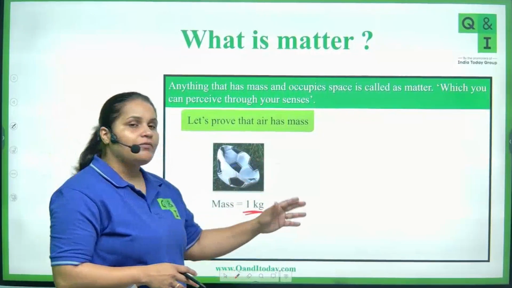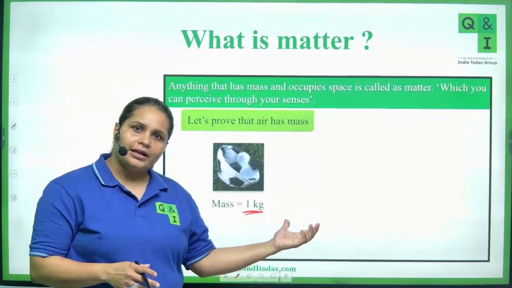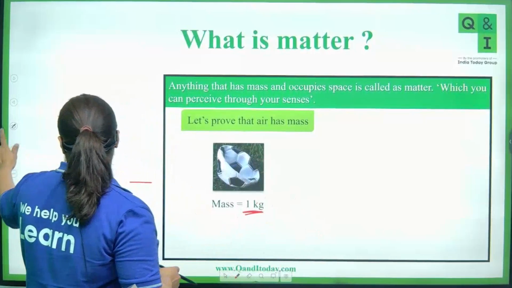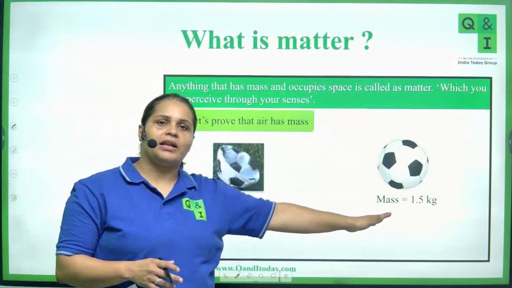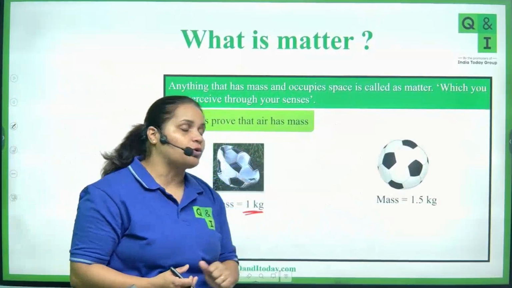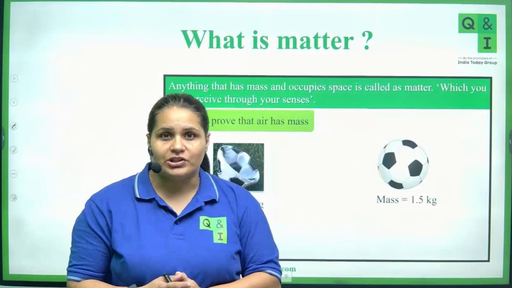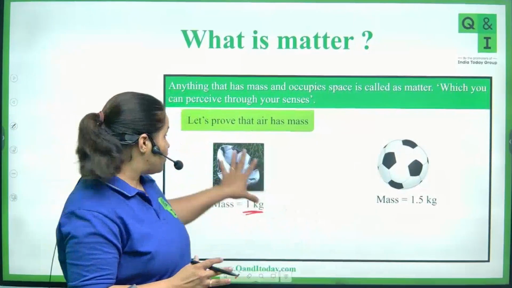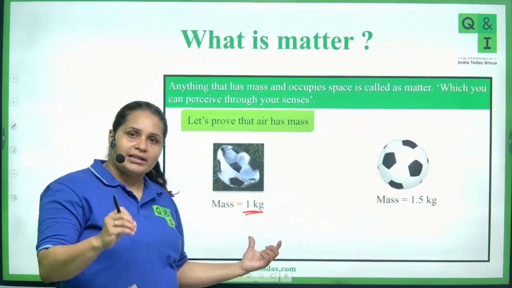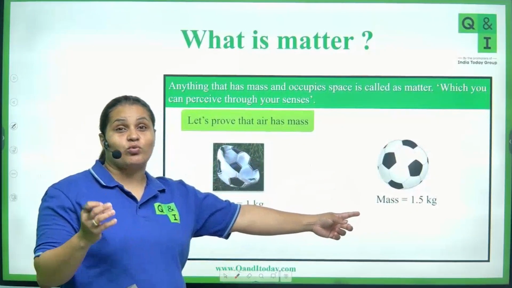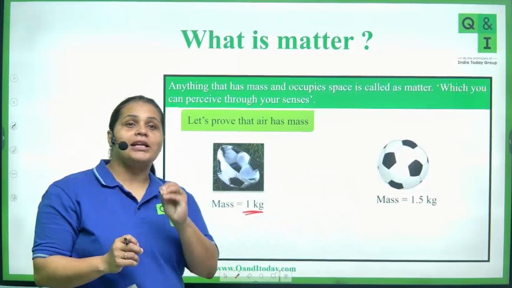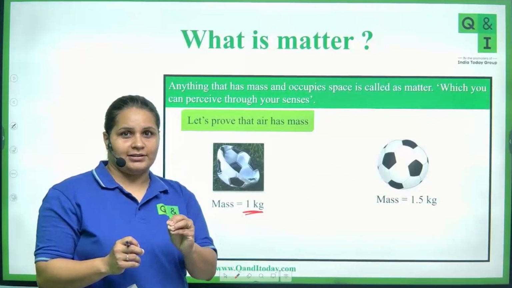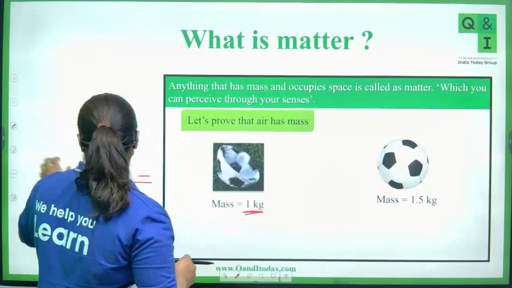Fine. Now we will fill air into it and it will get inflated, right? After that, when I measure its mass, it comes out to be 1.5 kg. So this ball itself was weighing 1 kg, and now it is 1.5 kg. So what about that 0.5 kg mass?